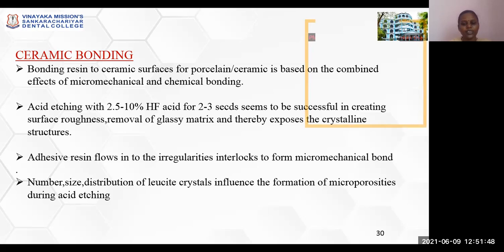Adhesive resin flows into the irregularities and interlocks to form a micromechanical bond. The number, size, and distribution of leucite crystals influence the formation of microporosities during acid etching.